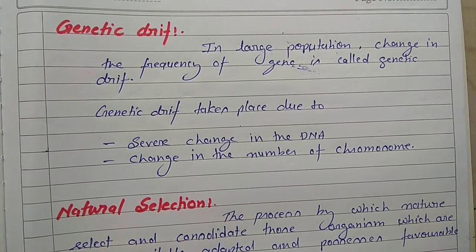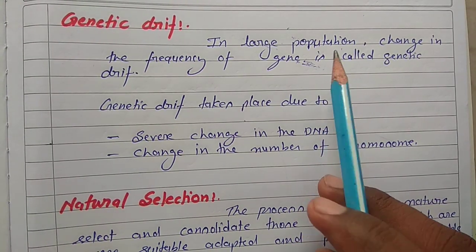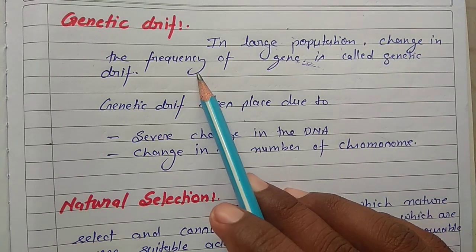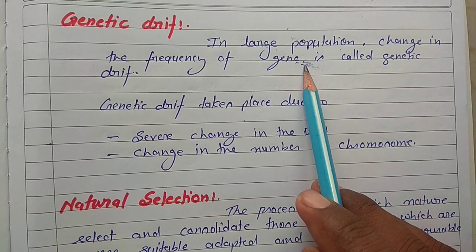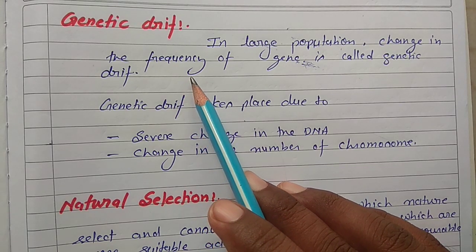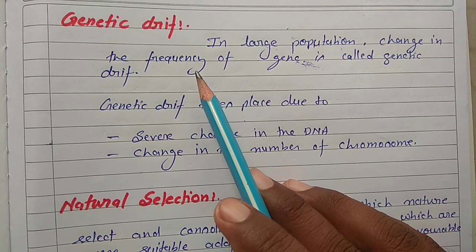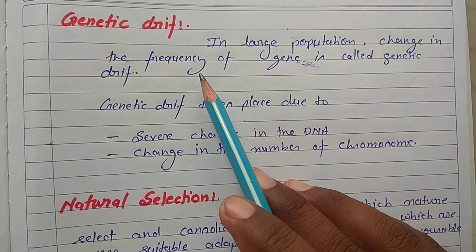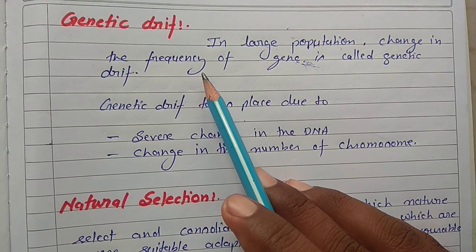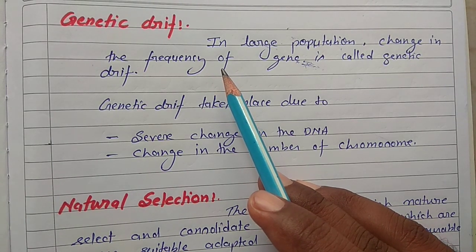Next is genetic drift. Genetic drift is a change in the frequency of a gene in a large population. We know that in our population there are three types of alleles present. You can understand with the help of the example of blood group.